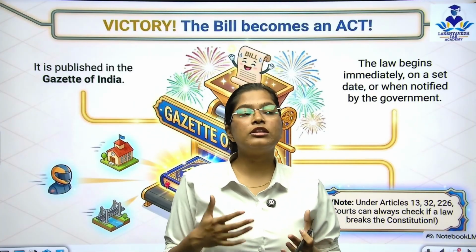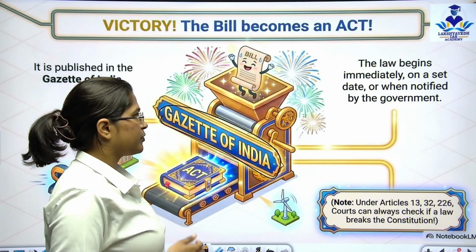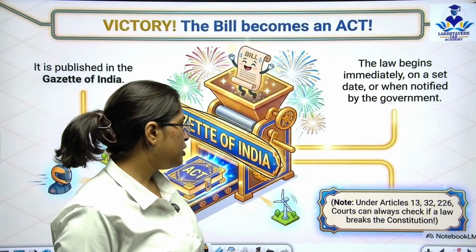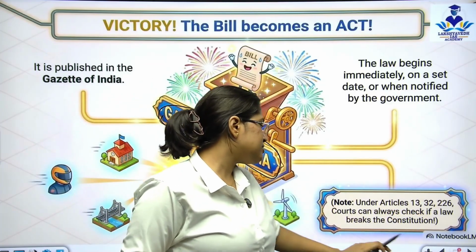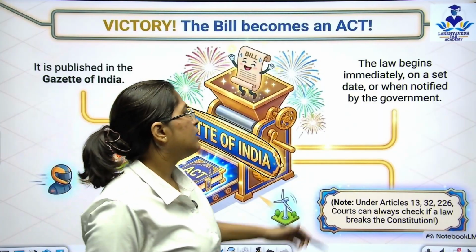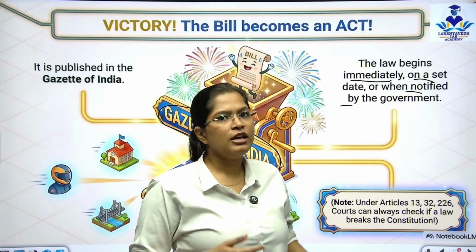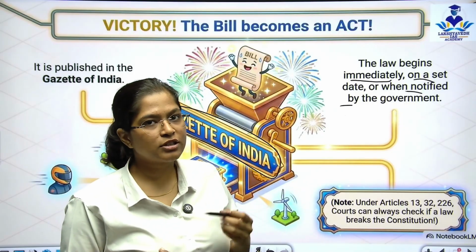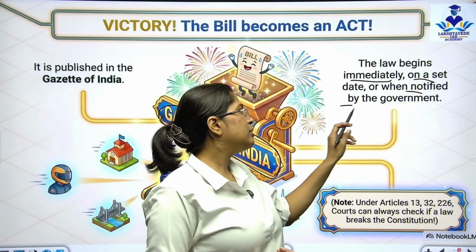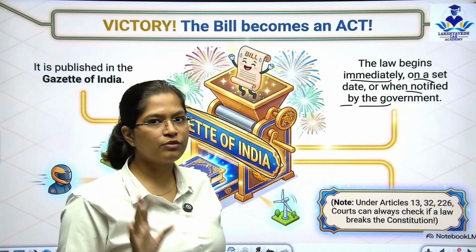Now what? How will the people be notified that the bill is passed? We have the Gazette of India. If the bill is published in the Gazette of India, it becomes an act. Under Articles 13, 32 and 226, courts can always check whether a law breaks the constitution or not, and they can revoke it. The law begins immediately on a set date or when notified by the government. If a bill is passed today, it can come into force from today, or from a date set, like 1 August, then it comes into force on 1 August, or by when the government notifies it in the Gazette, then it becomes an act.